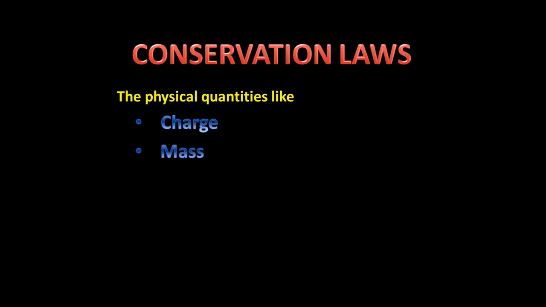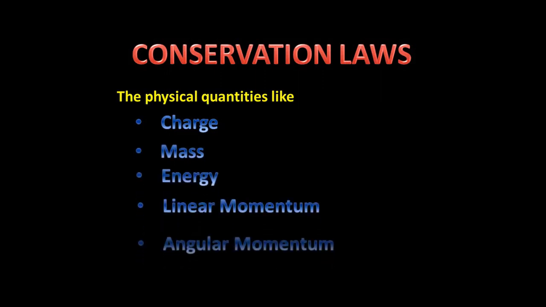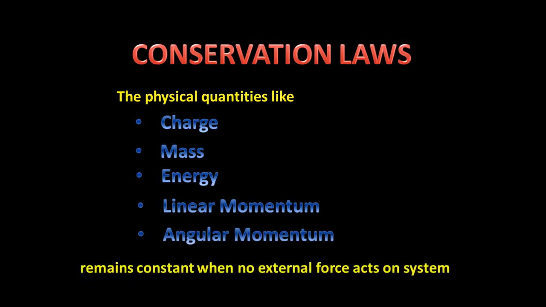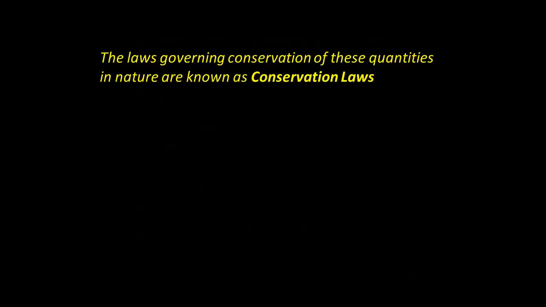Various phenomena occurring in nature are explained on the basis of certain laws. These laws are expressed in terms of some physical quantities. The physical quantities like charge, mass, energy, linear momentum, angular momentum remain constant when no external force acts on the system. The laws governing conservation of these quantities in nature are known as conservation laws.